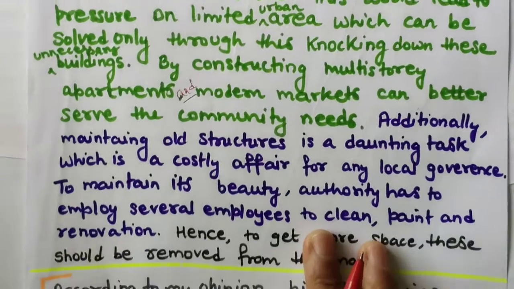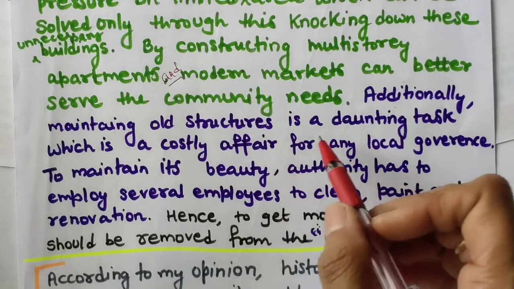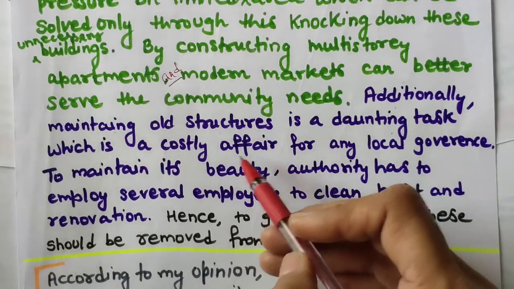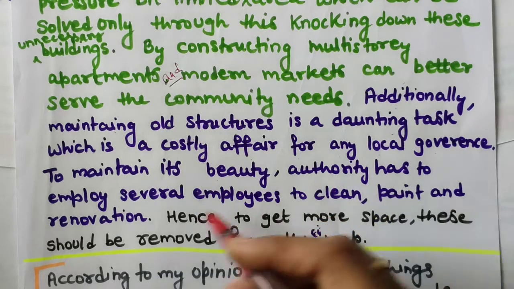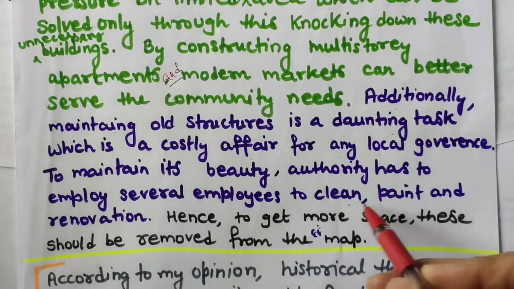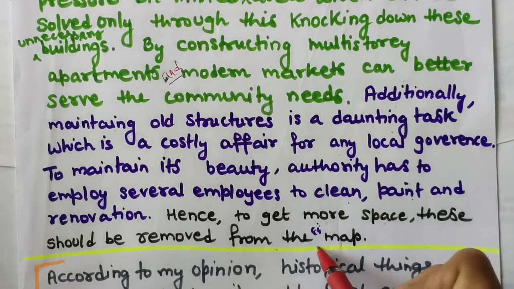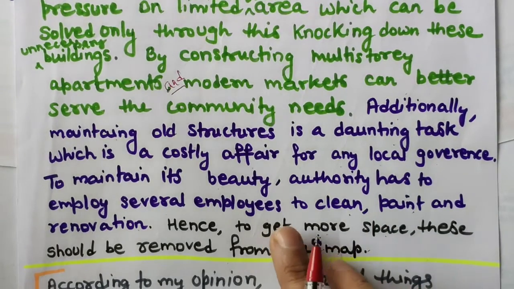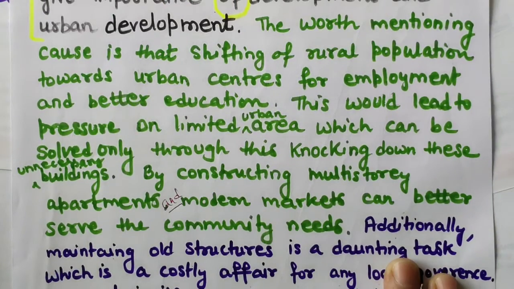Now the second point. Additionally, maintaining old structures is a daunting task, or Herculean task, which also means a difficult task, and a costly affair for any local governance. To maintain its beauty, authority has to employ several employees to clean, paint and renovate. Hence, to get more space, these should be removed from the city map or urban map, or the regional map. So I have closed this paragraph, that's why I have written hence.